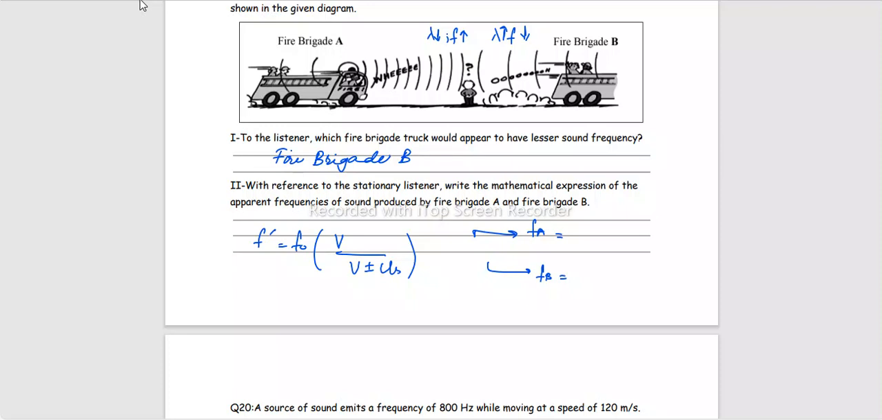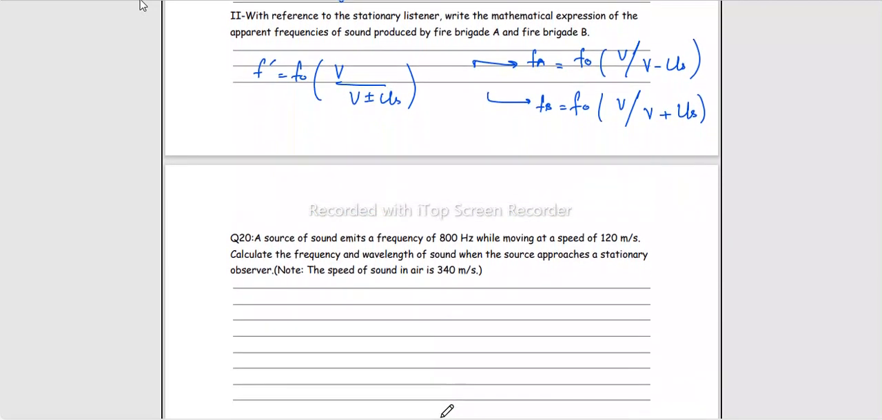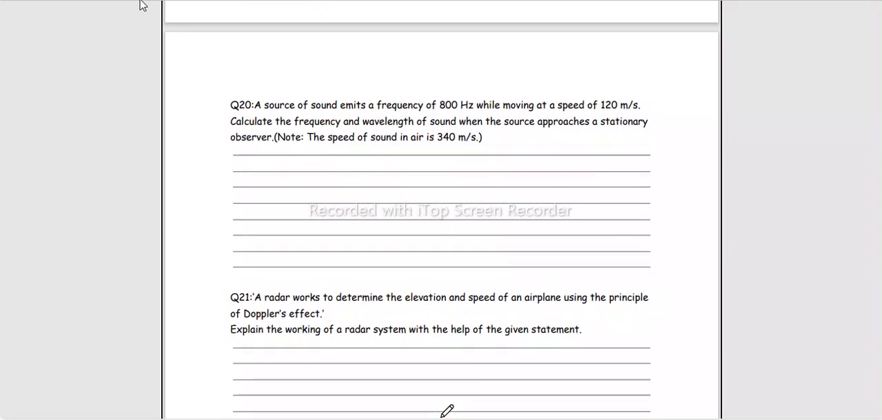So we can write f naught V over V minus u s. In other words, we concluded earlier that whenever the source comes towards the observer we use negative, and when it goes away we use positive. So using the same basic concept, in the second case we'll keep this positive sign here. These are the two expressions with reference to the stationary listener.